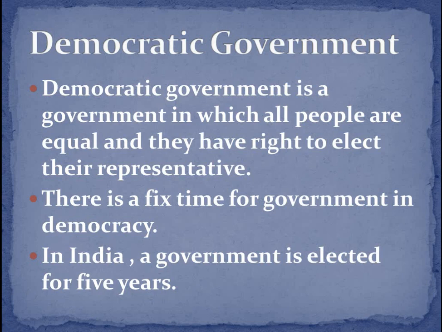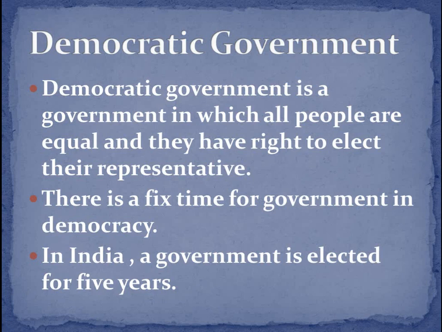As in monarchy, we did that monarchy type of government is hereditary, meaning the same family members, the family of the king. First there is the king, then his son will be there. So a hereditary system is there. But in democracy, it is not fixed. It is for a fixed time only. In India, the time period of a democratic government is 5 years.